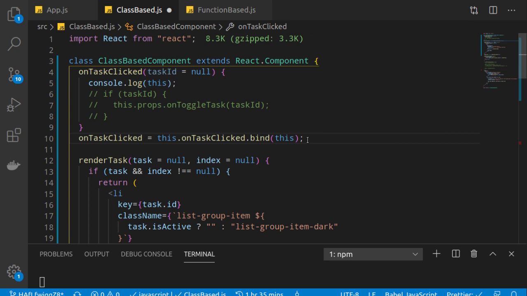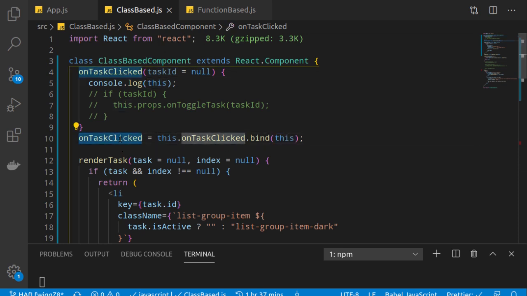I know this is a bit confusing, but be with me. If you don't understand, please rewind the video and see it again. This is very important to understand. Do not just mug up the syntax, but also understand the reason behind it. That's what I am trying to explain to you guys. So onTaskClicked equals this: this function was created in the prototype, but I created an own attribute. What I am trying to do is override this function with a new function, but this time our function is bound with the current context.